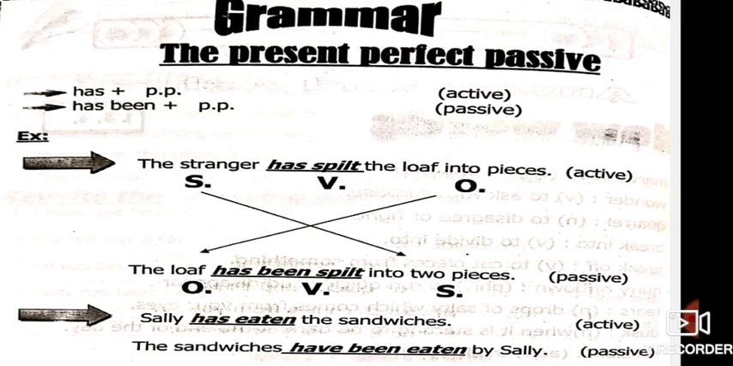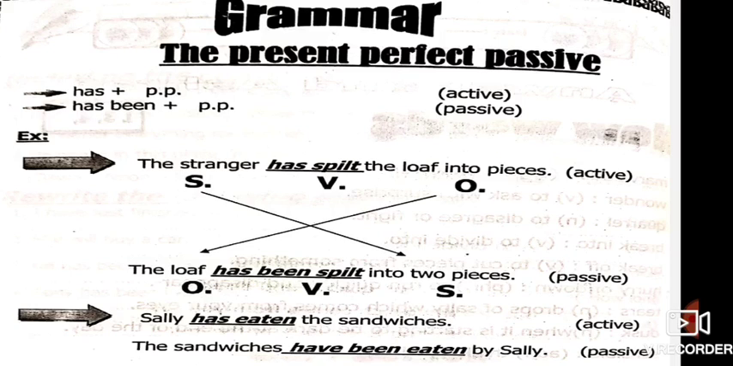Split means to cut into pieces, okay? The stranger has split the loaf into pieces. This is the active. The stranger is the subject. Has split is the verb. The loaf into pieces is the object. Of course the loaf only is the object. Okay? The passive will be: the loaf has been split into two pieces. We of course wrote has in the passive because the loaf is singular. Okay?